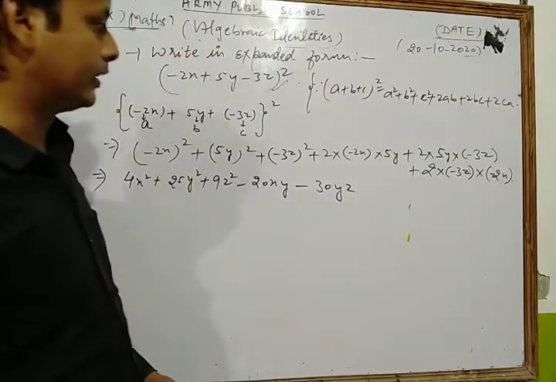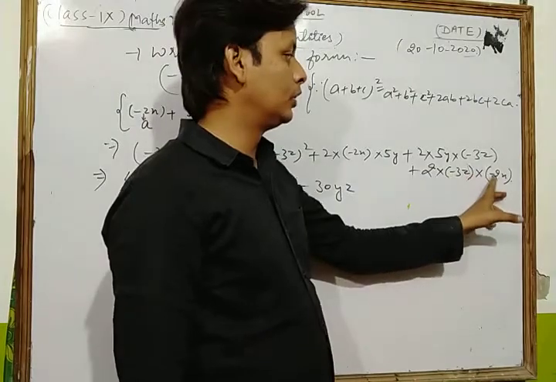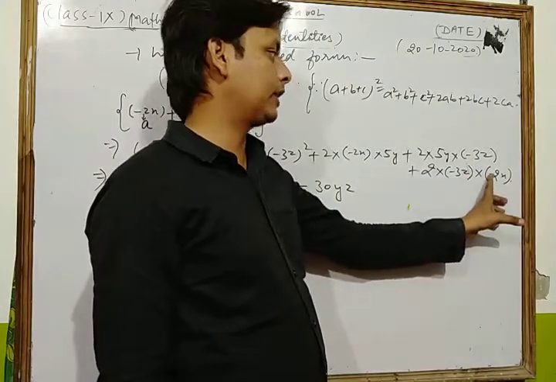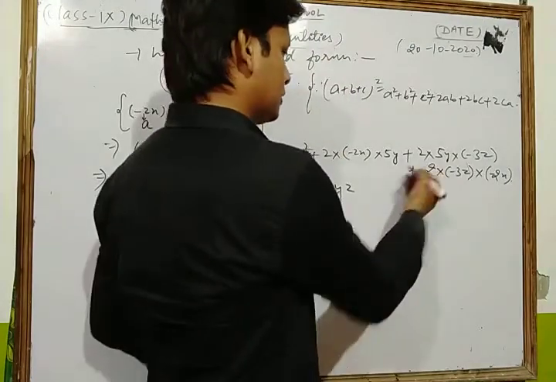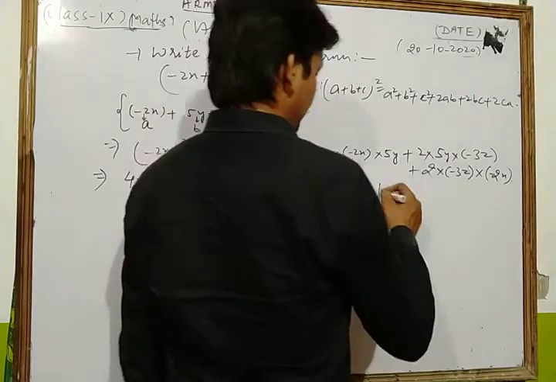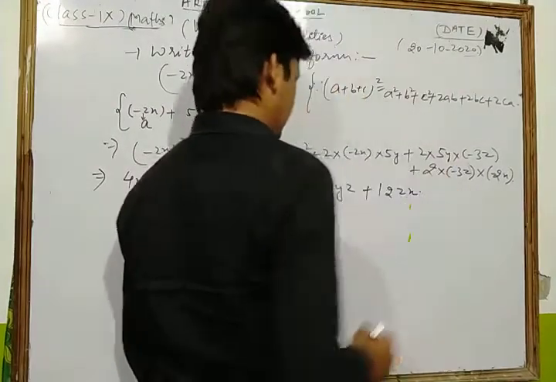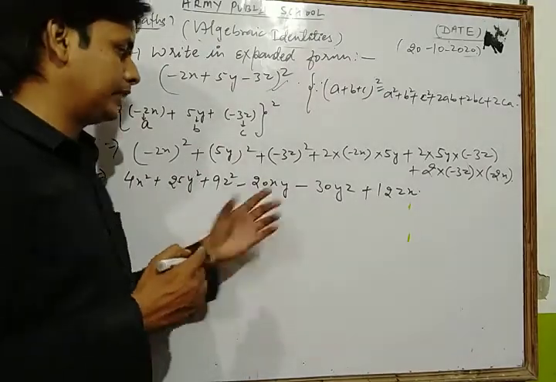So here we write 30yz. Now look, this is plus as is, and minus, you know that minus multiplied by minus, we get plus. So we write plus, and 2 3 are 6, 6 2 are 12zx. So now, dear student, do we simplify them or not?